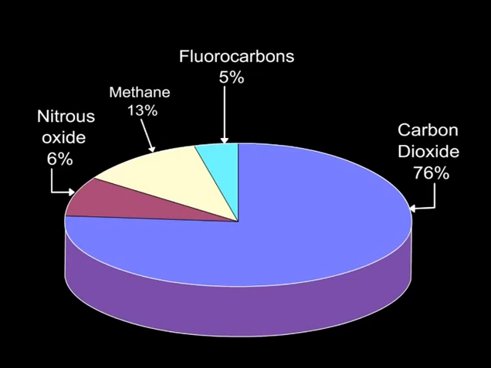Currently, carbon dioxide accounts for about 3/4 of the enhanced greenhouse effect caused by the increase of greenhouse gases. The level of carbon dioxide in the atmosphere has increased by more than 10% during the last 20 years.